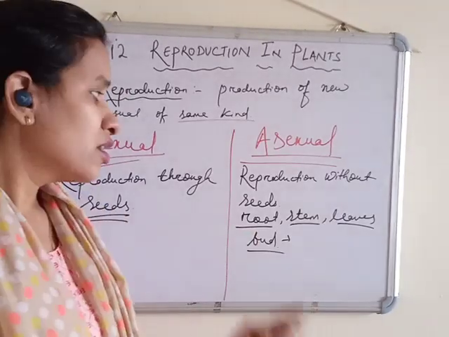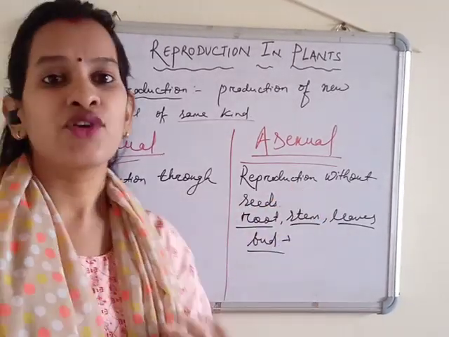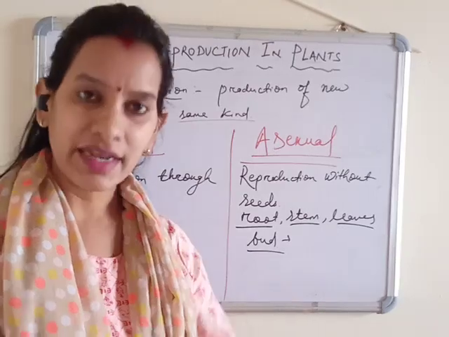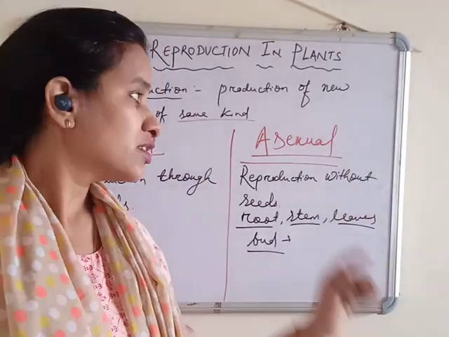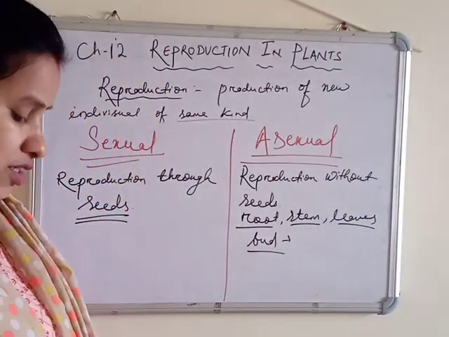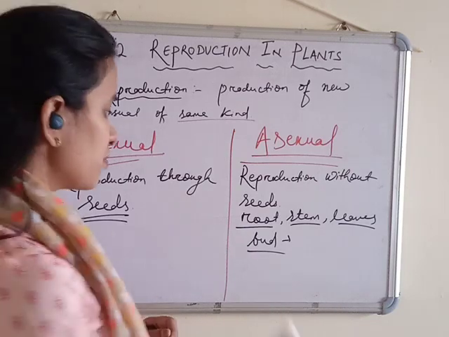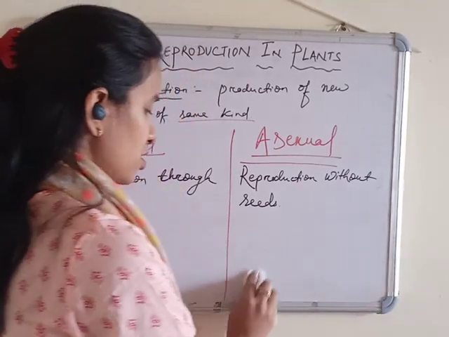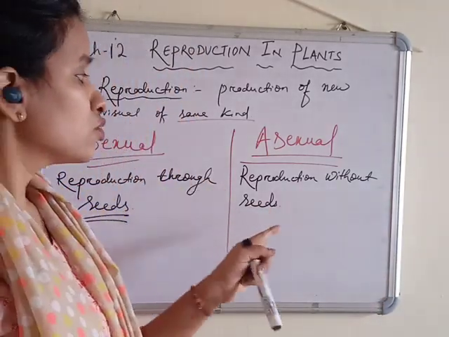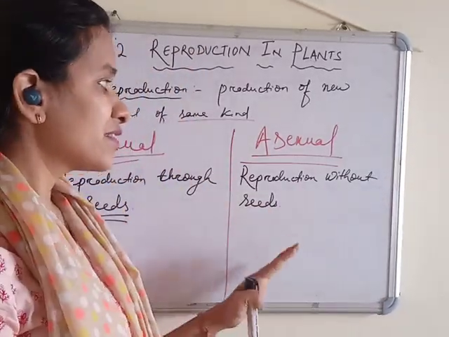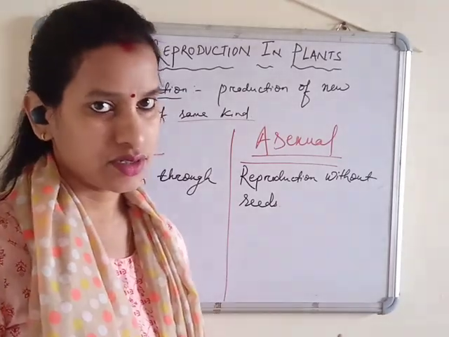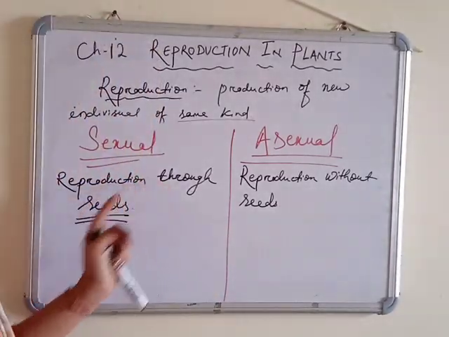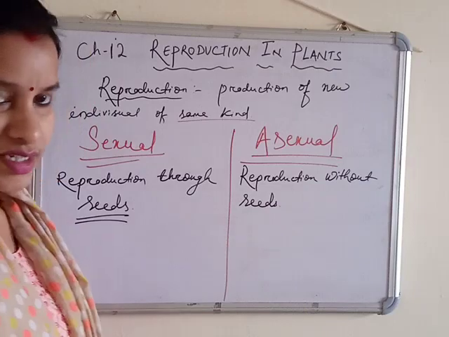Simply remember, reproduction without seed. Seed is not involved; any other part can be involved, but seed is not. So remember, reproduction through seeds is called sexual, and reproduction without seeds is called asexual reproduction. Okay, I think you are clear.